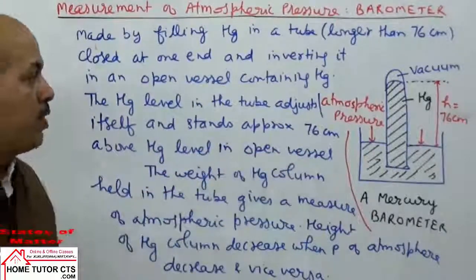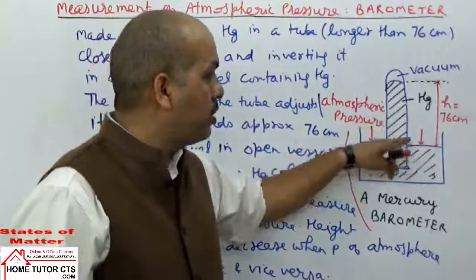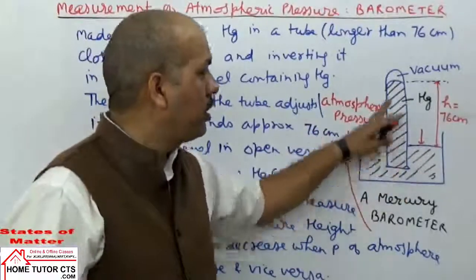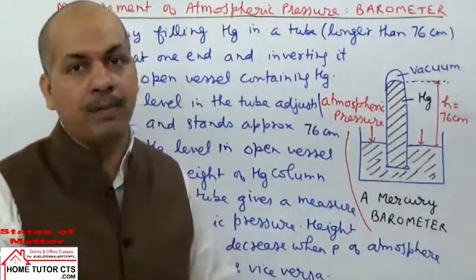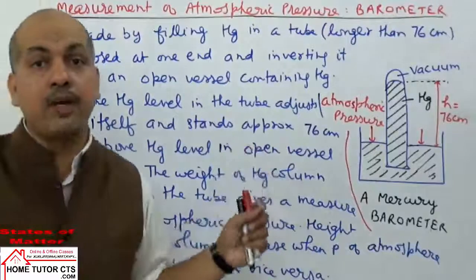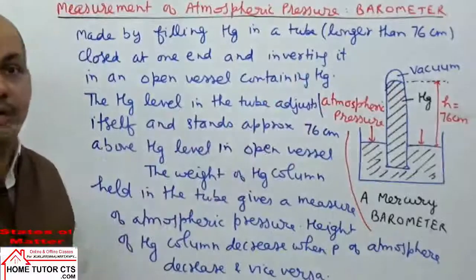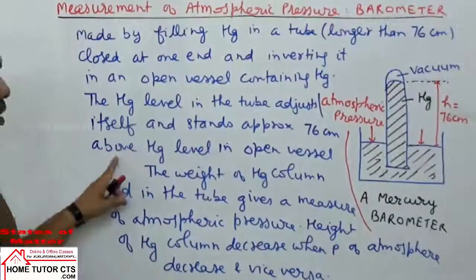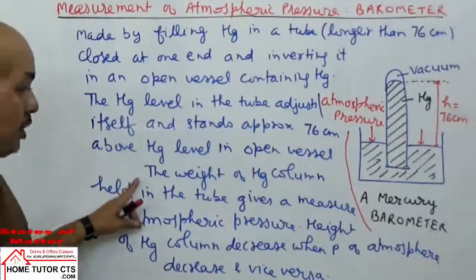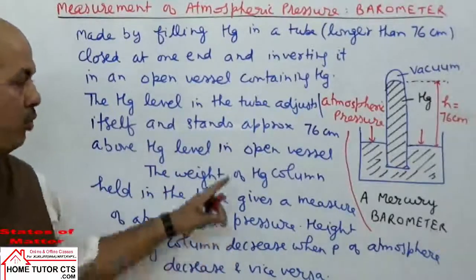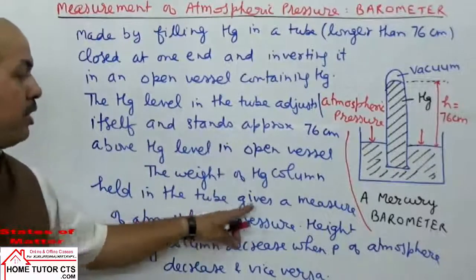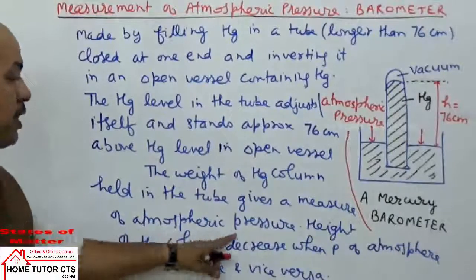It is because the pressure of atmosphere is pushing the mercury down, and then the level of mercury rises up. So the level of mercury in the tube will adjust itself as per the pressure of atmosphere. The weight of the mercury column held in the tube gives a measure of atmospheric pressure.